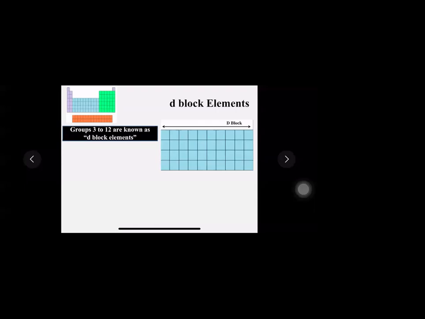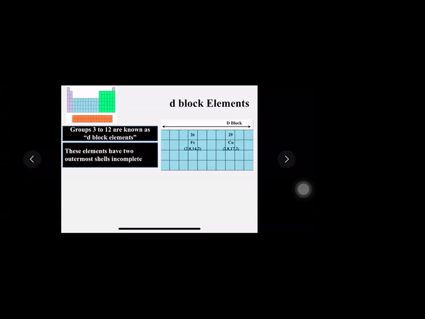Students, it is not that difficult. You don't have to memorize. Try to visualize the table clearly in your mind. The periodic table image should come to your mind when you're studying about this table. So you know the S block is extreme left, P block is extreme right, and in the center I have this D block which ranges from 3 to 12.